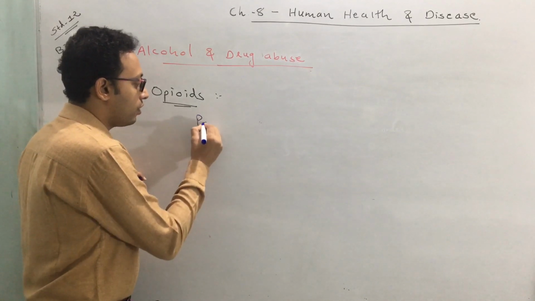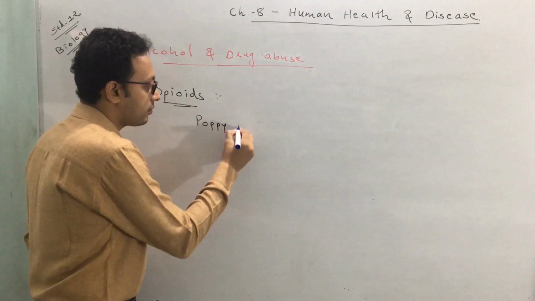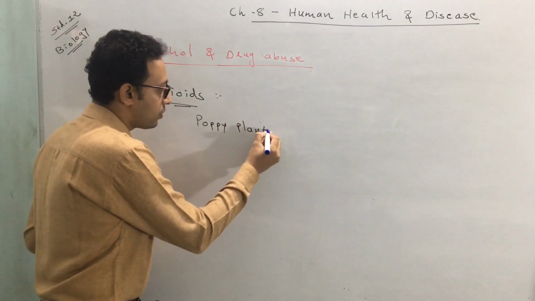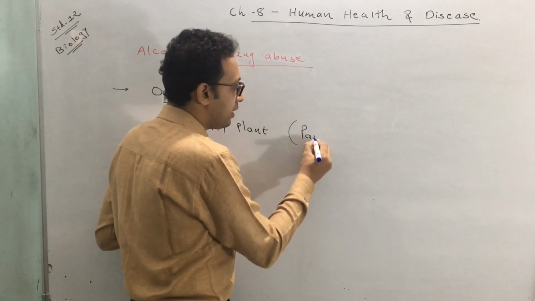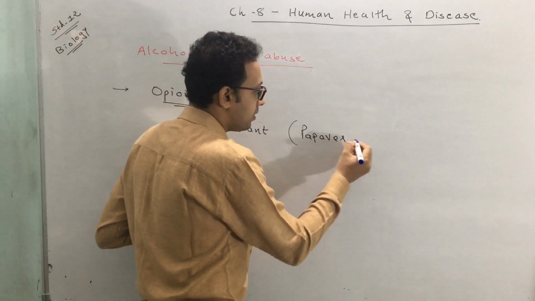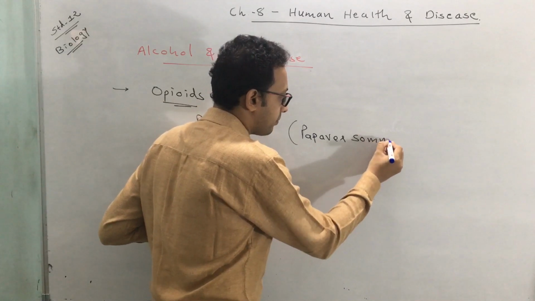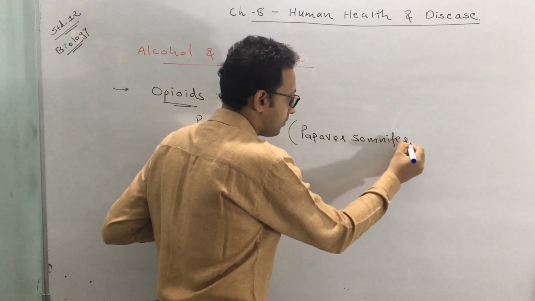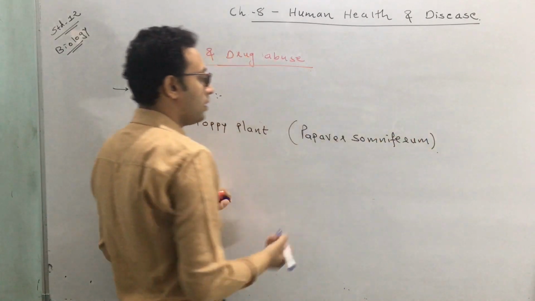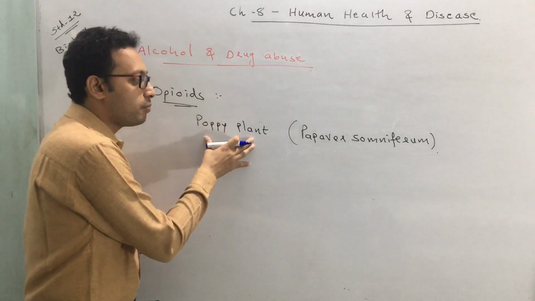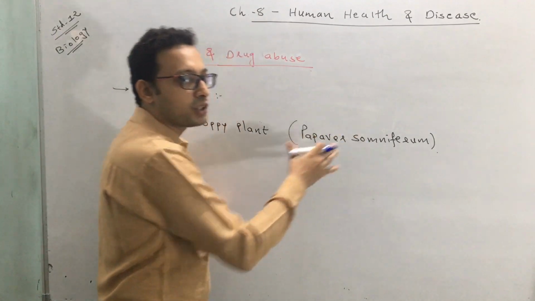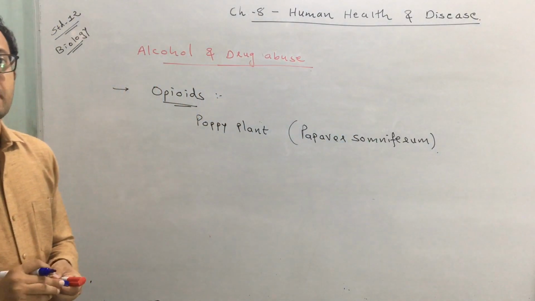In scientific language, its biological name is Papaver somniferum. Okay, so these opioids are obtained from the poppy plant. Biological name is Papaver somniferum.